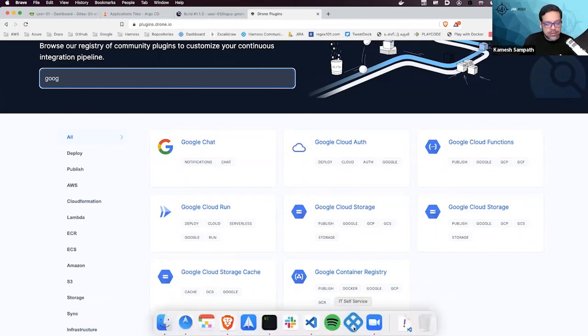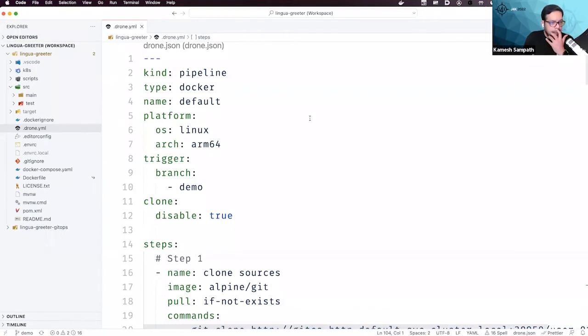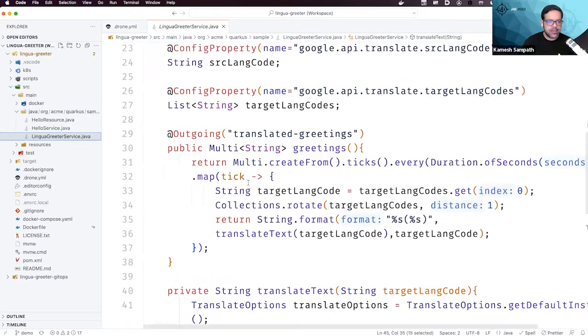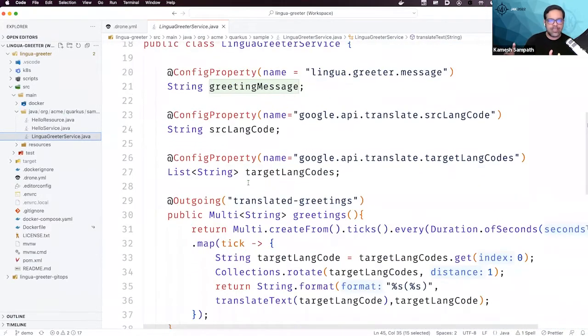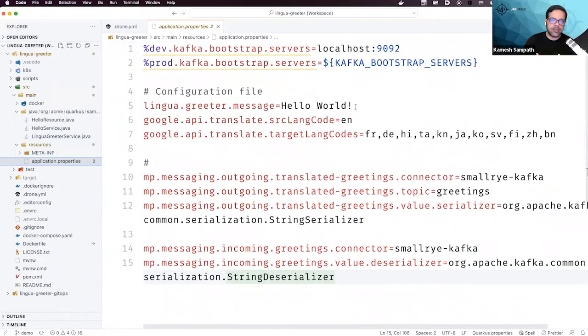So what you're going to see today, I'm just going to jump into a demo, considering that I have a few minutes left. If you see my screen, I've opened up a simple application. This is a Quarkus application running a simple greeter service. What this greeter service is going to do is greet you with a set of messages from my application properties. That's going to be hello world, and we'll change that later.